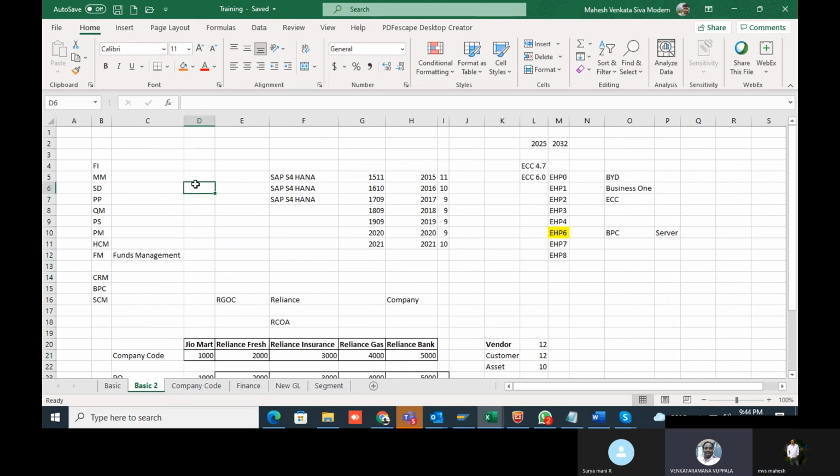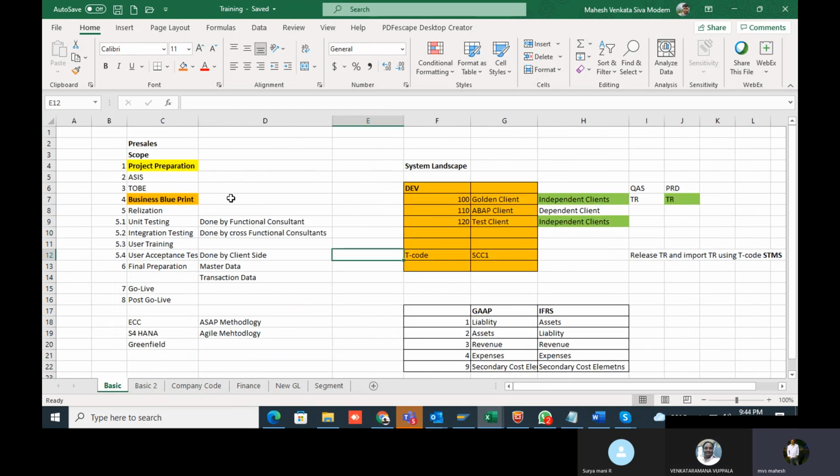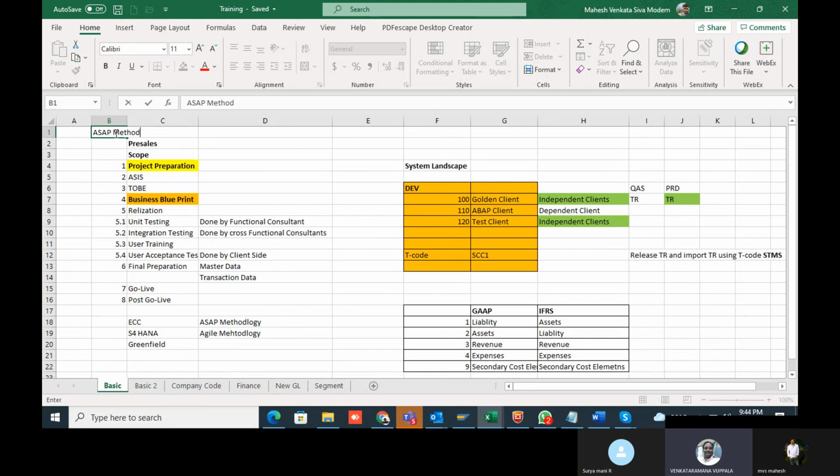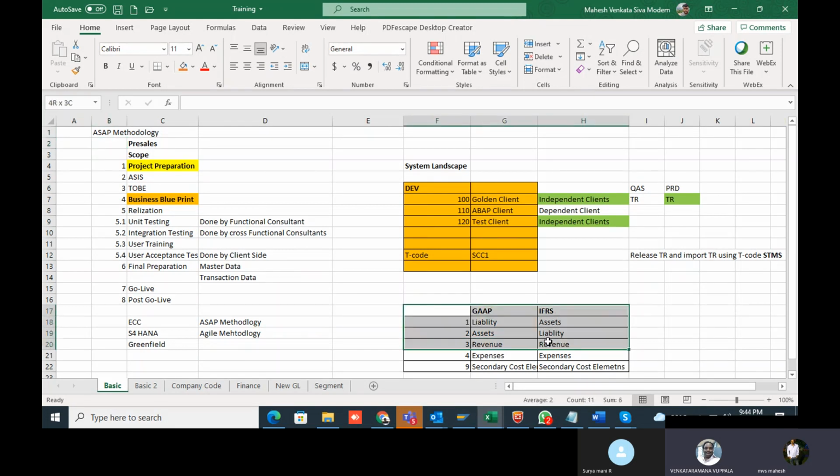These are the ASAP methodology, and these are the landscape.